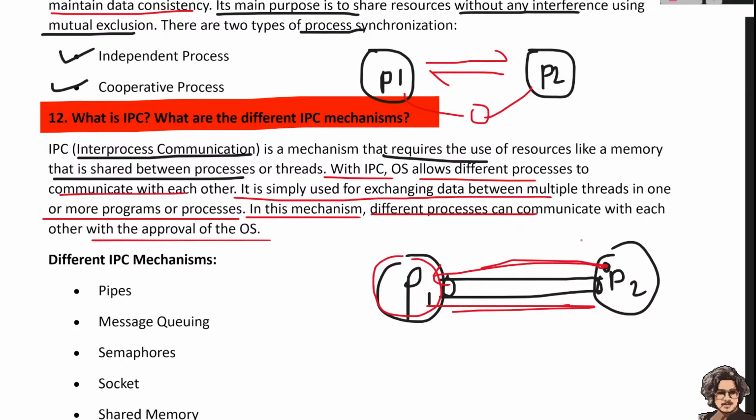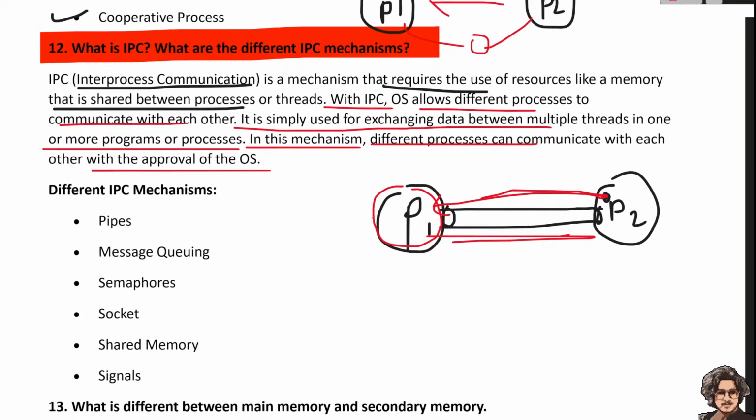Understand IPC? Inter-process communication is a mechanism that requires the use of shared memory and resources between processes or threads. IPC allows different processes to communicate with each other, and it is simply used for exchanging data between threads, programs, or processes. In this mechanism, different processes can communicate with each other with the approval of the OS.